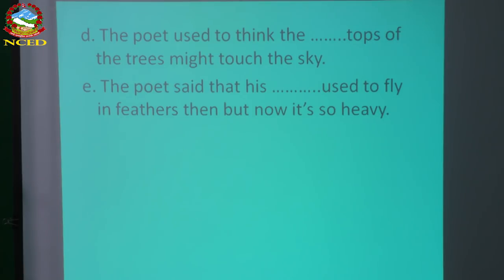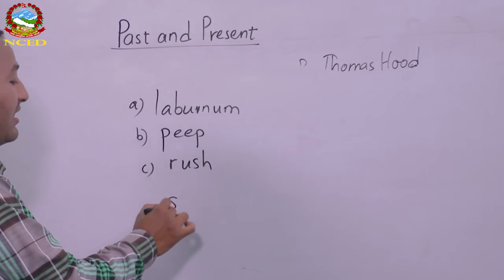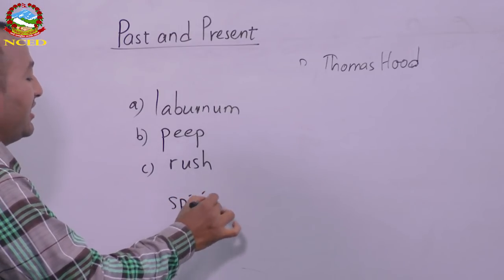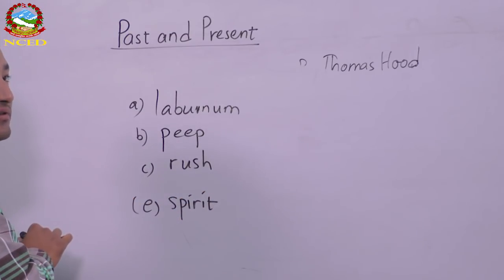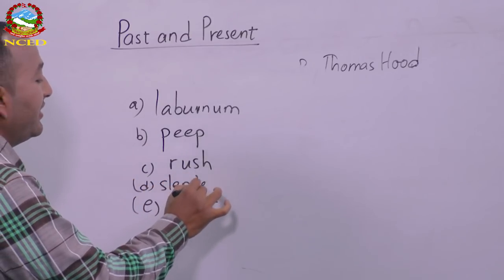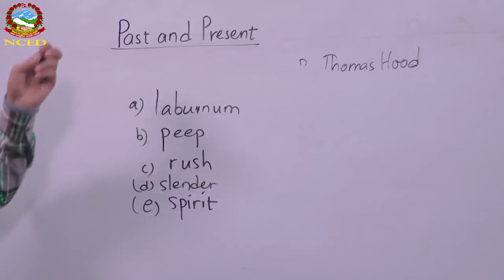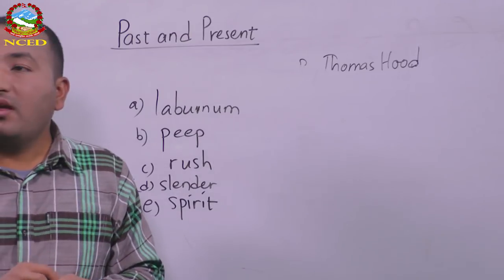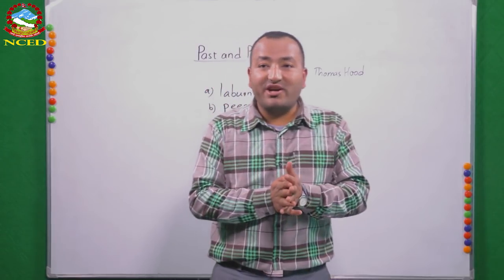Yes, spirit is the right word for number E. S-P-I-R-I-T. So what was in number D? Slender. S-L-E-N-D-E-R. So these were the words. I think you can do it, or you got it.